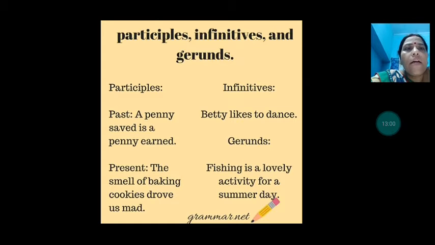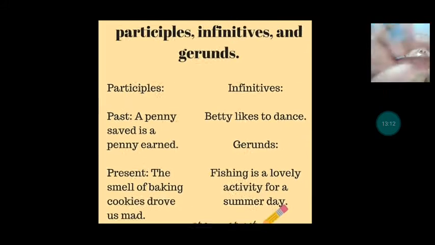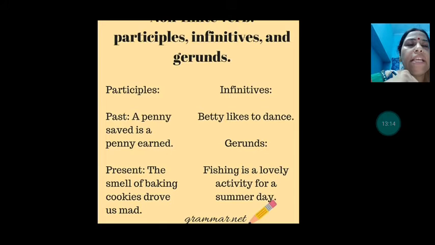Past participle: a penny saved is a penny earned. Then present: the smell of baking cookies drove us mad. So here, what are the past participles in this? Saved and earned are the past participles, which do not change with the subject. Okay, it does not change with the subject or with the tense. Then present: the smell of baking cookies drove us mad. So there also is the ing form.